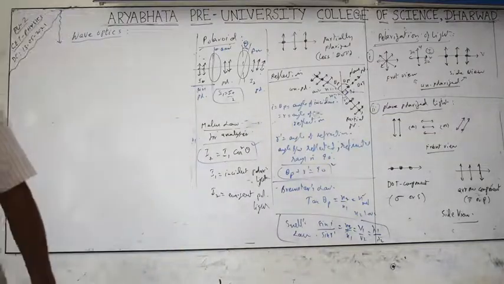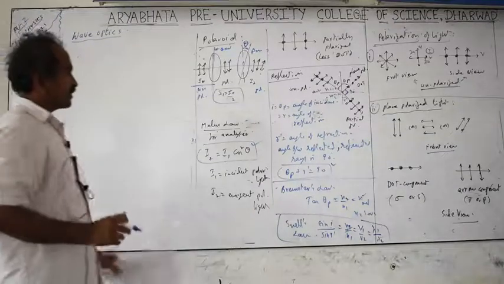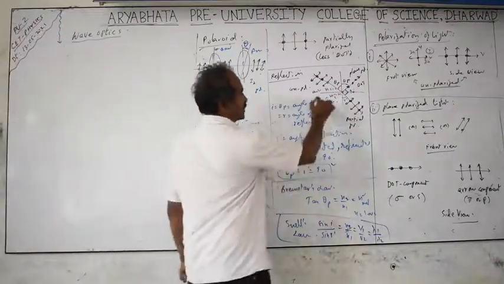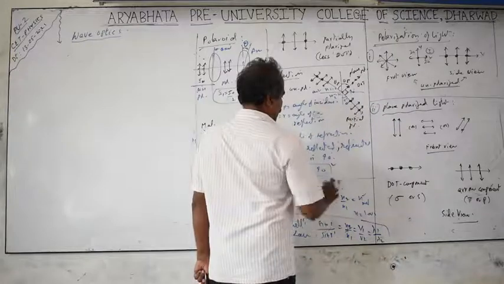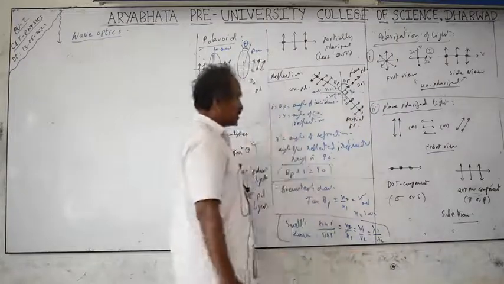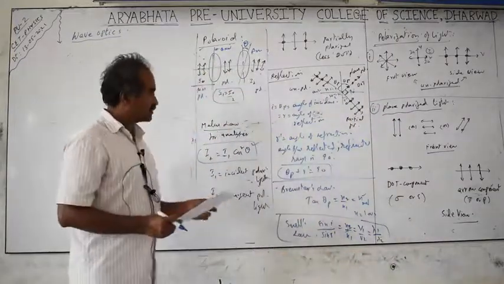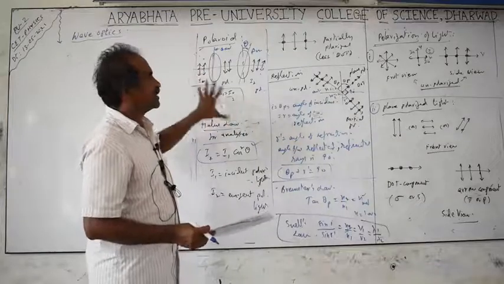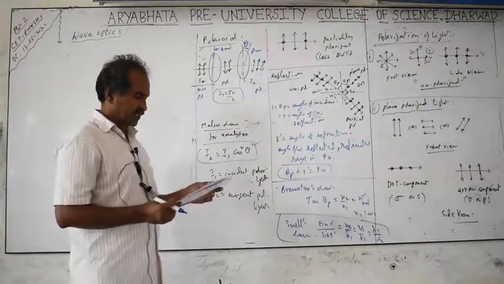Next, we have to work out some problems. I will discuss the terms related to the deviation of the light, but we discuss only the numericals. Once again, I am telling you this is not required for the P theory and not required for the CET.